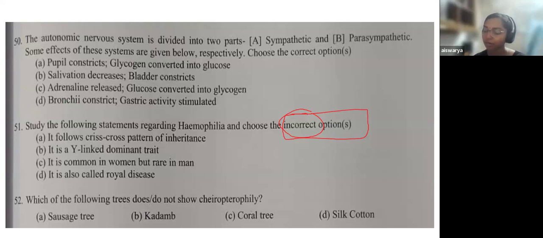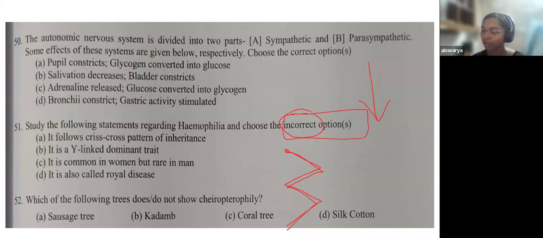Okay, so first option is it follows a crisscross pattern of inheritance. So you know, crisscross pattern is like this. Okay, from one generation to the next. This type of pattern is crisscross pattern of inheritance, not direct transfer, but a crisscross transfer. Second one is Y-linked dominant trait. Okay, Y-linked, it is associated with the Y chromosome and also it's a dominant trait. Then C, it is common in women but rare in men. Rare in men, and it is also called royal disease.